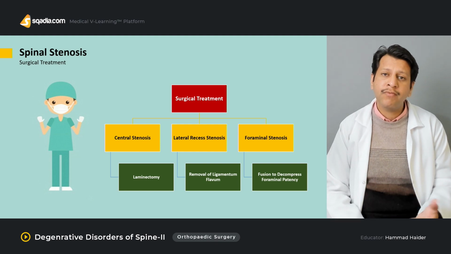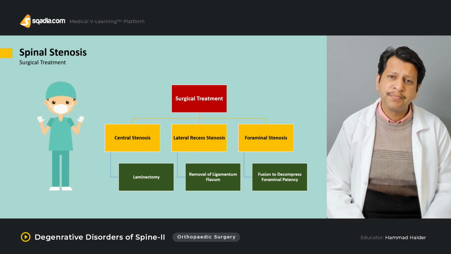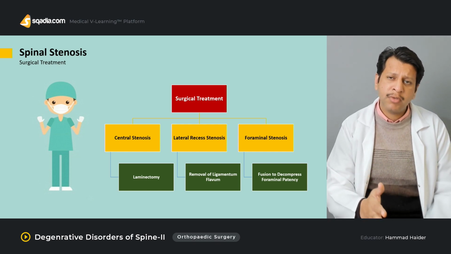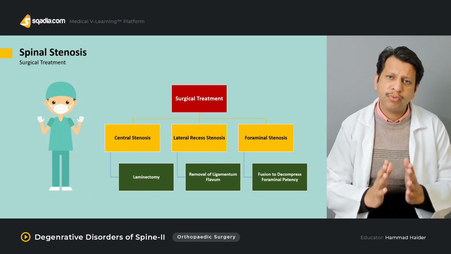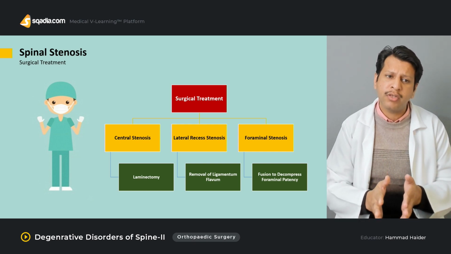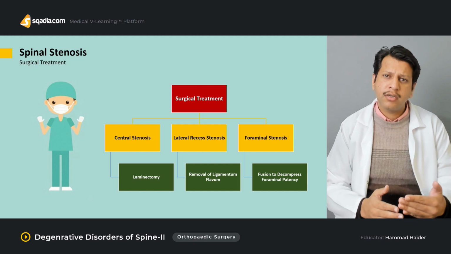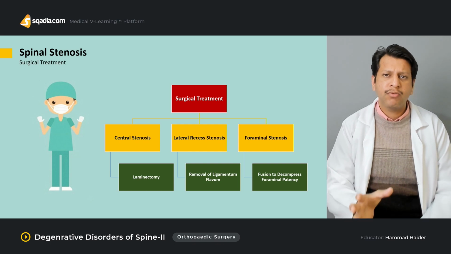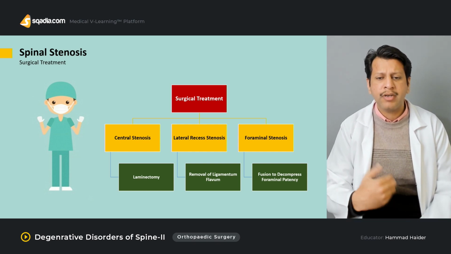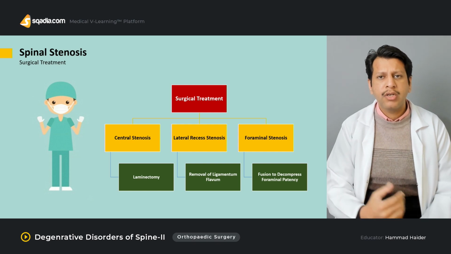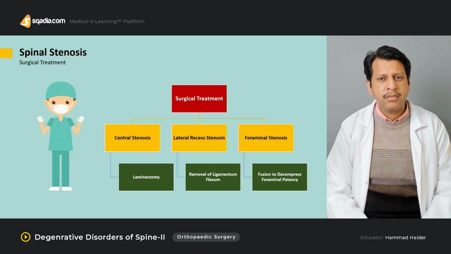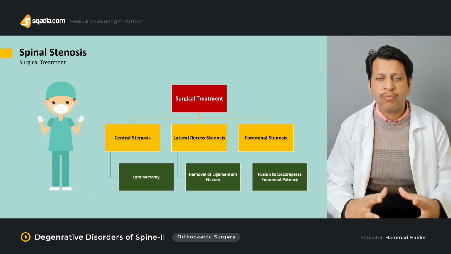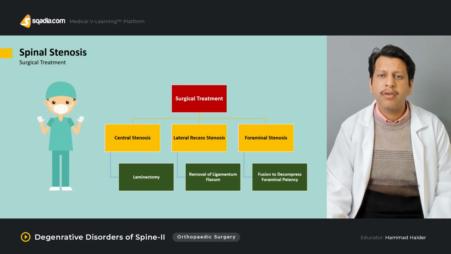But for example, if stenosis has been caused by disc herniation, then probably you need to direct your attention towards discectomy along with fusion or not, because we have to address the root cause of the disease. If the disease is due to ligamentum hypertrophy, then you may have to remove the ligamentum flavum. If it is due to laminectomy, once you've done the laminectomy and increased the volume of the spine, you may have to go for some form of fixation as well.